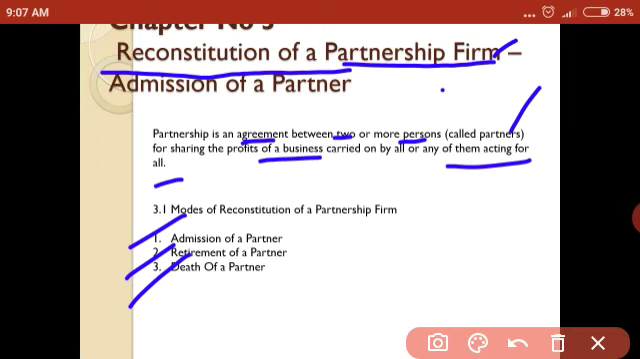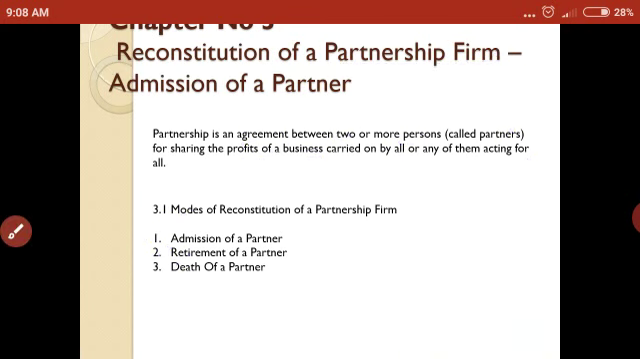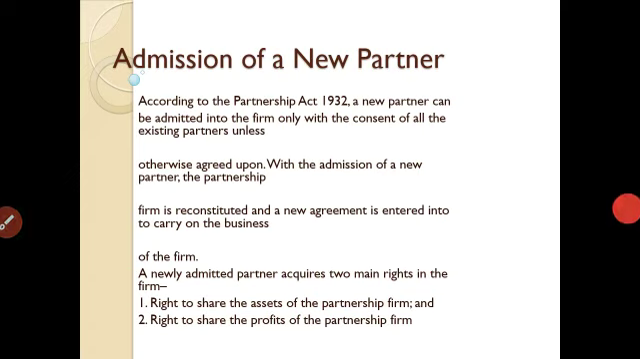So what is admission of a partner? Admission of a partner means when a new partner enters the business, the partnership firm is reconstituted. At the time of retirement, when one partner retires from the firm due to old age, transfer or lack of interest in the business, the partnership firm is reconstituted. When someone dies in the business, in such a case too the partnership firm is reconstituted. So let us learn one by one how a partnership can be reconstituted.